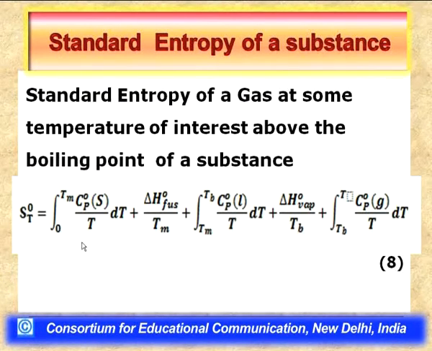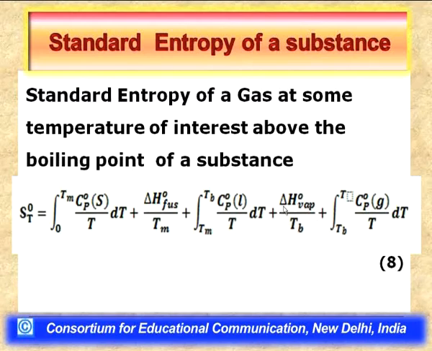You can see the first term, as has already been discussed, represents the increase in entropy when we heat a solid from 0 Kelvin to its melting temperature. The second term represents the increase in entropy accompanying the fusion process in which solid gets transformed to liquid, and then the liquid gets heated from its melting point to its boiling point, increasing the entropy. The third term contributes towards that, and the fourth term represents the increase in entropy due to phase transformation, that is vaporization.